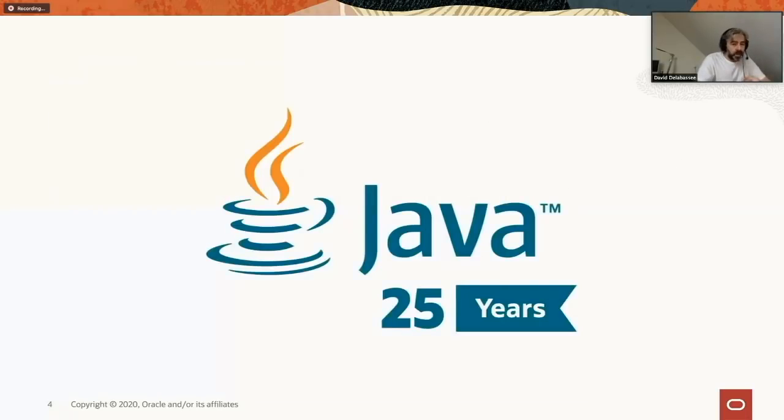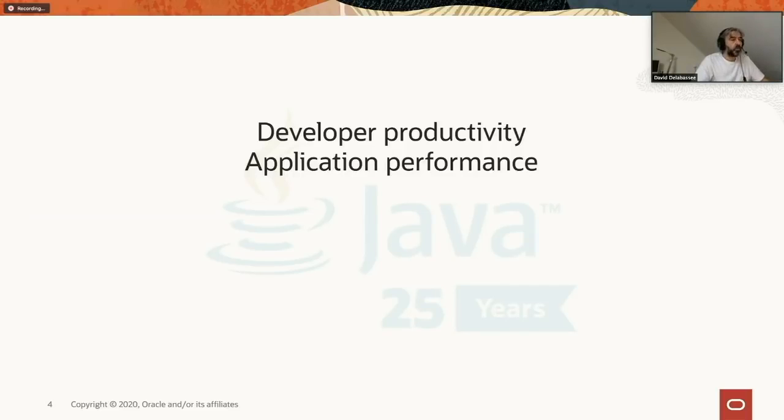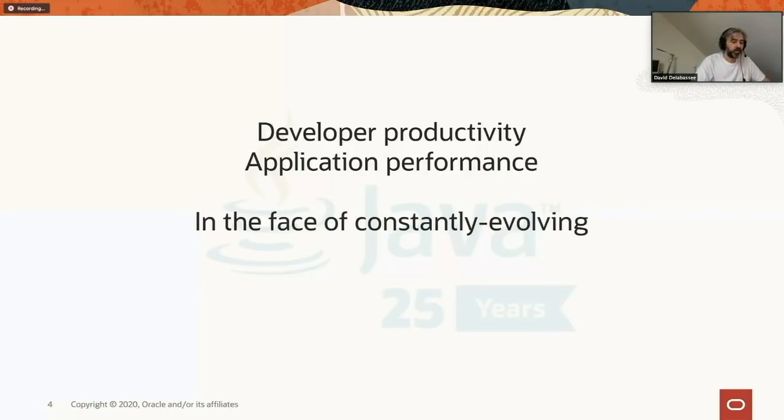Okay, May is a very important month because we are about to celebrate the 25th anniversary of Java. The first release was released 25 years ago, so we're just about to celebrate that anniversary. The thing is that Java keeps evolving since 25 years based on two core principles. The first one, developer productivity. Second core principle is application performance. This has been done through the last 25 years in the face of constantly evolving things, such as programming paradigms.